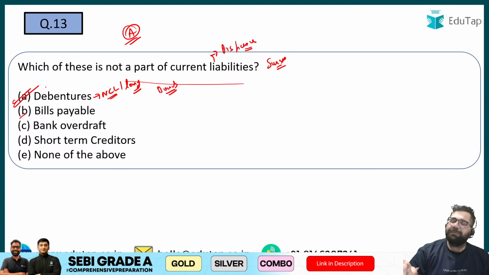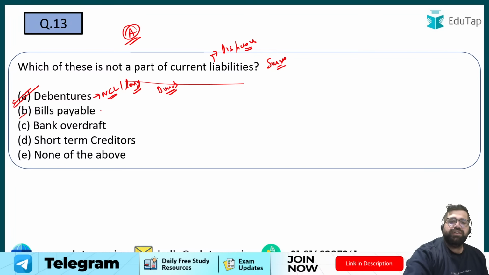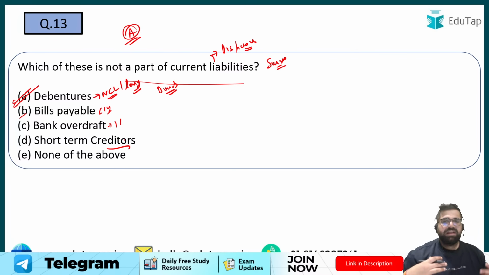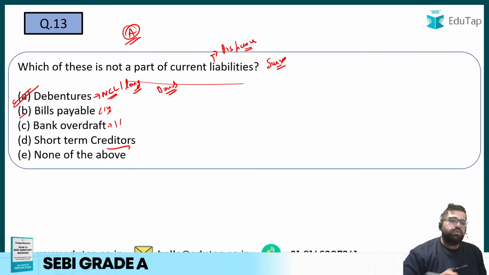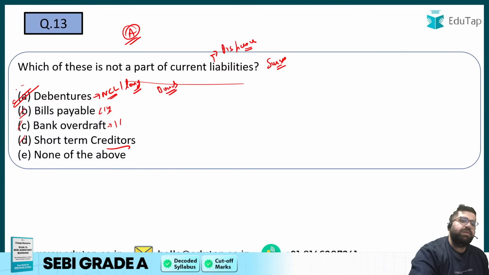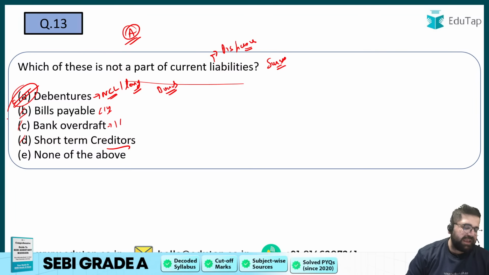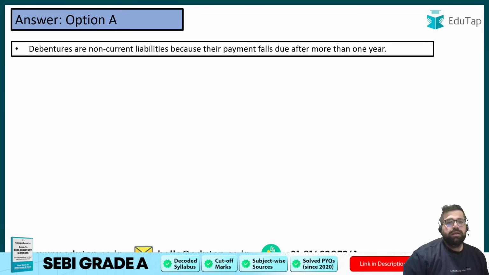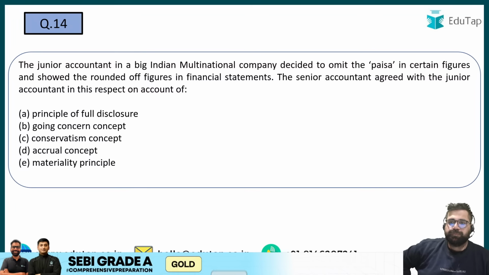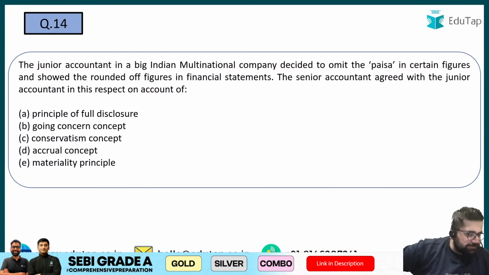Bills payable, trade payables, bills payable, all are your current liability which you have to dispose in less than 1 year. Bank overdraft, again you have to pay to the bank for a short-term loan in less than 1 year. Short-term creditors means that I have to pay to my creditors in less than 1 year again. So B, C, D are your current liability, but A is the odd one out and A will be the correct answer. Right?